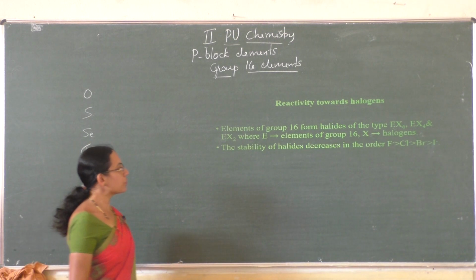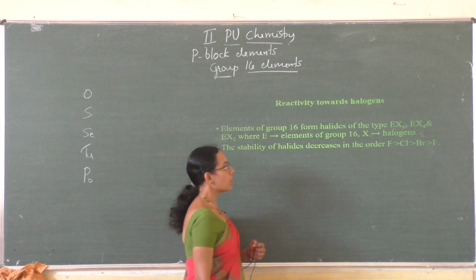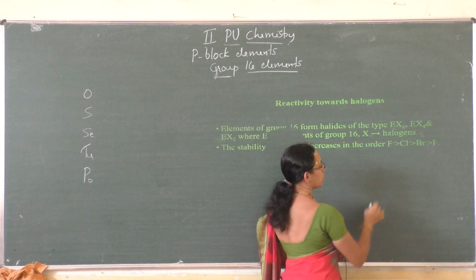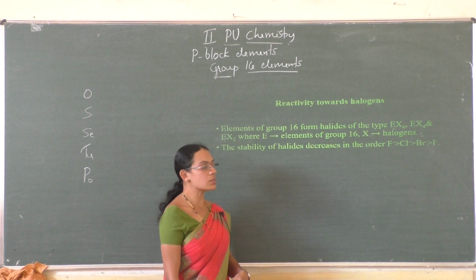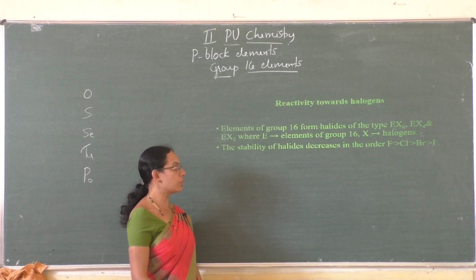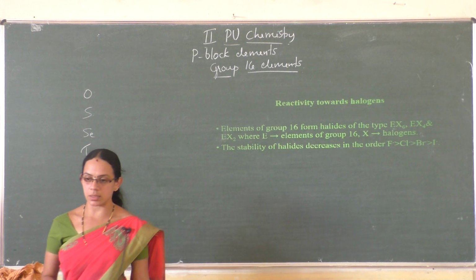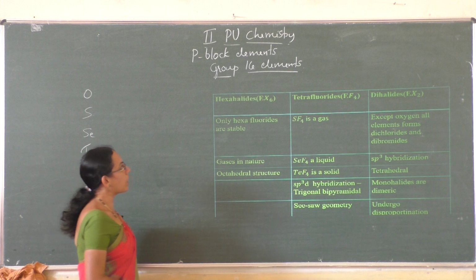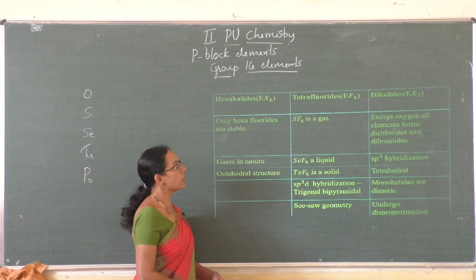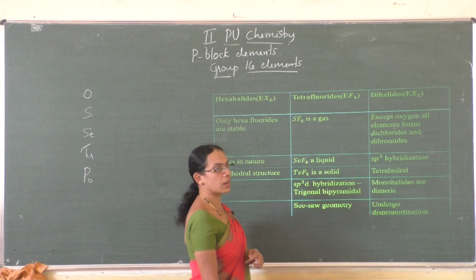And the stability of a halide decreases in the order: fluorides are more stable than chlorides, then bromides, and the least stable halides are iodides because of their large size. And the three types of halides are hexahalides, tetrahalides and dihalides.